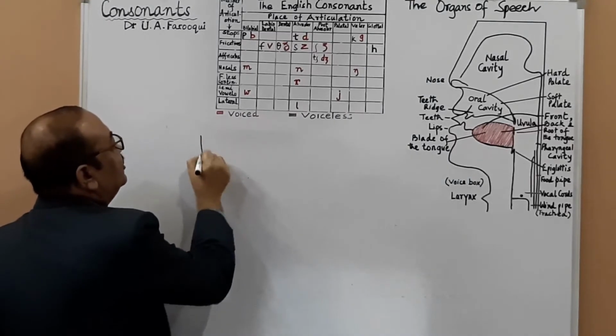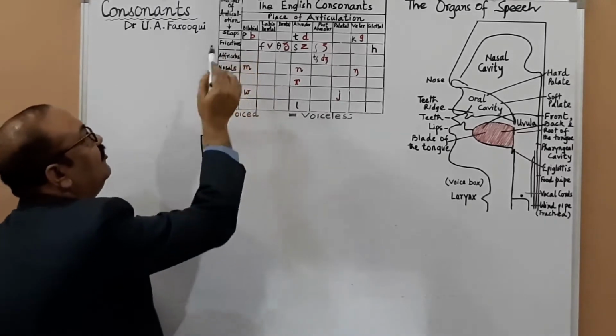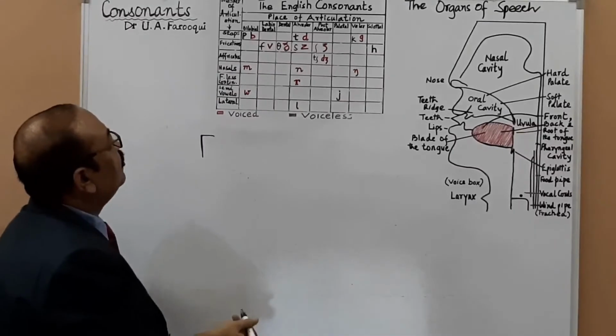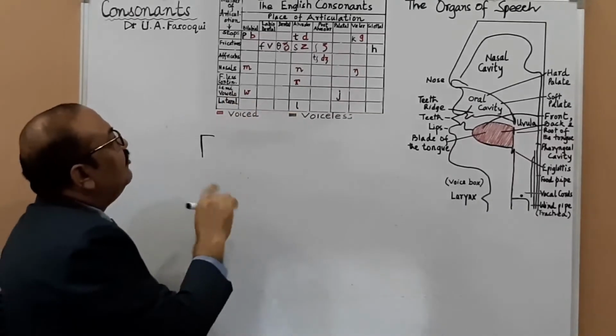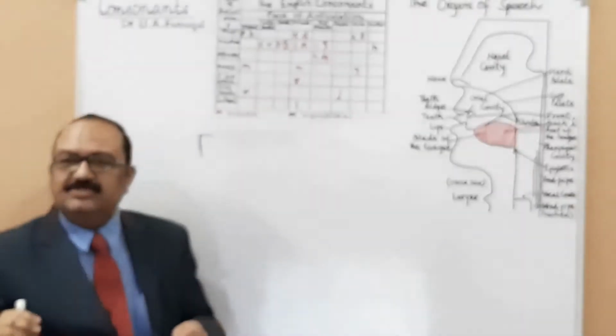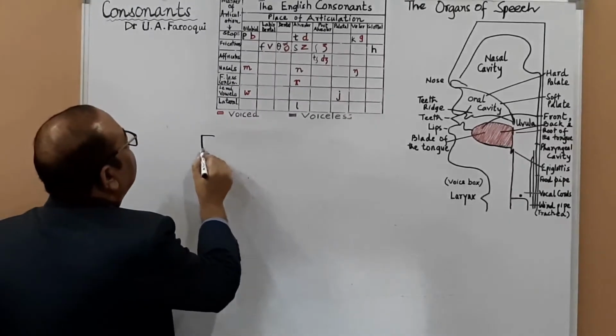Frictionless continuity. Up till here we were talking about friction in fricatives and friction in affricates, but here you do not have friction. When you do not have friction, you do not have obstruction. Okay.